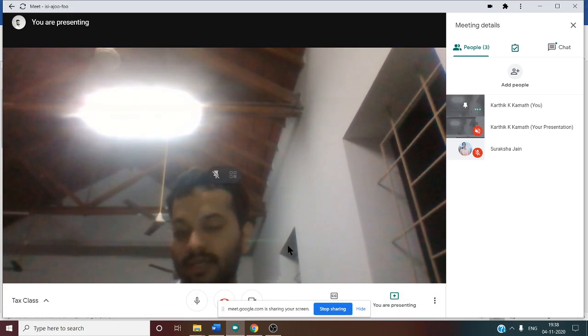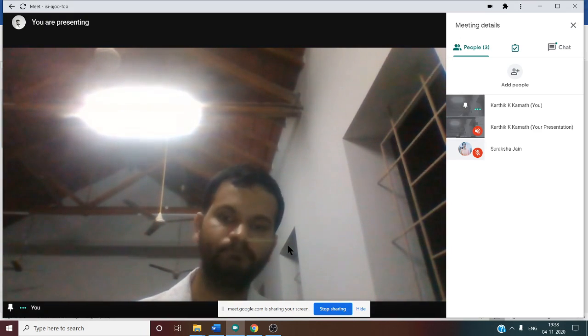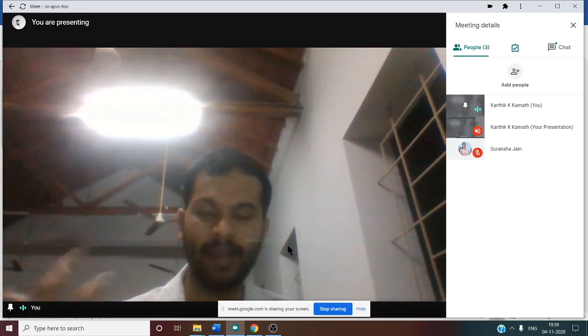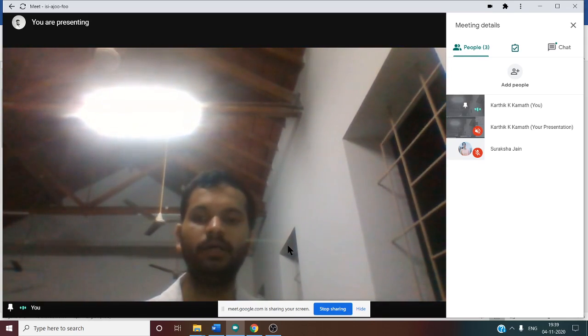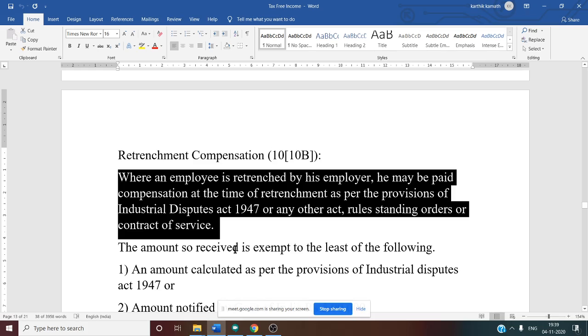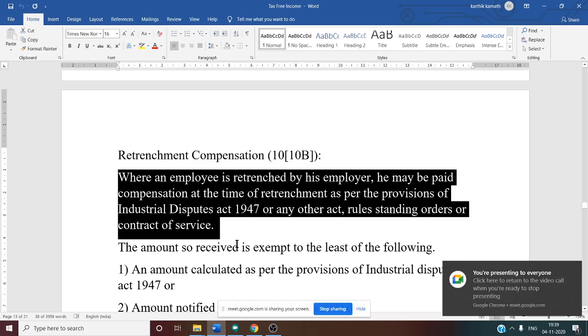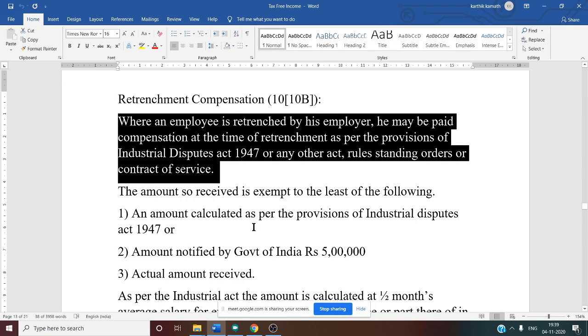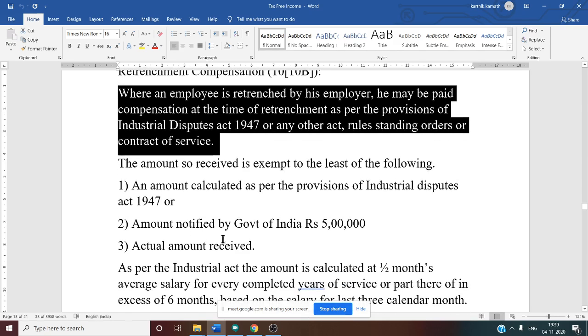So first thing we need to know, what do you mean by retrenchment? Retrenchment means removal of an employee by the employer. That is known as retrenchment. Now there are various rules for retrenchment. The amount so received is exempt to the least of the following. See this, there are various conditions they have mentioned.